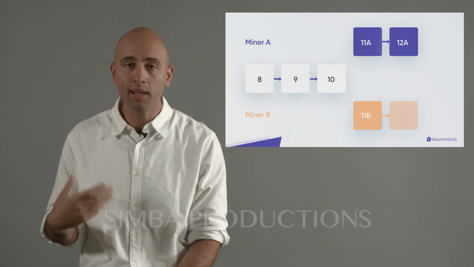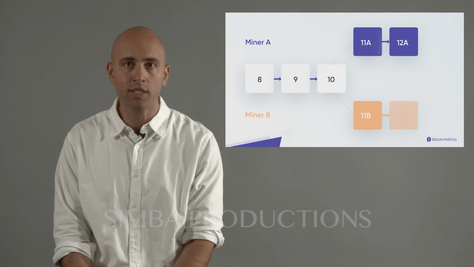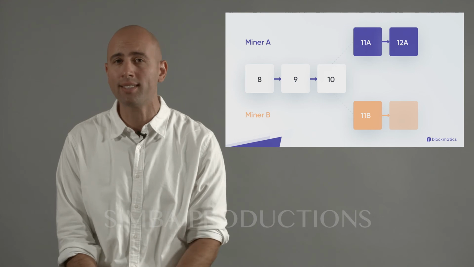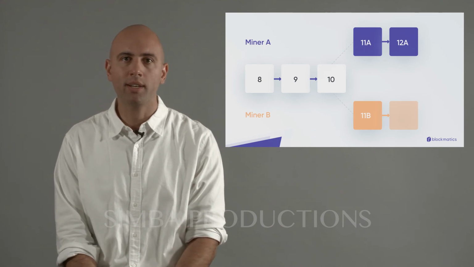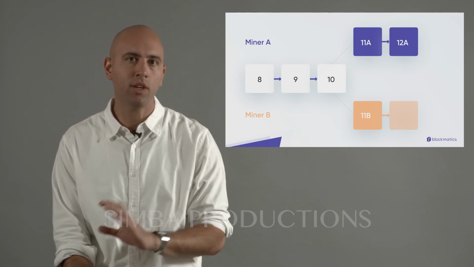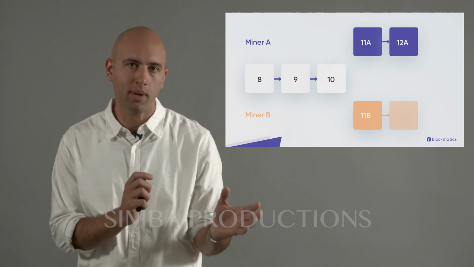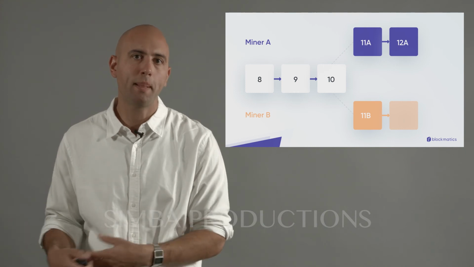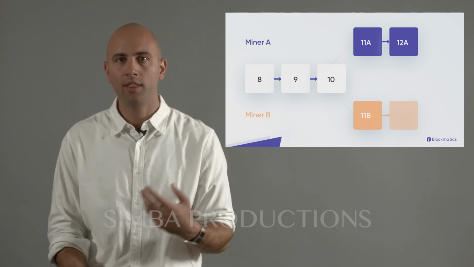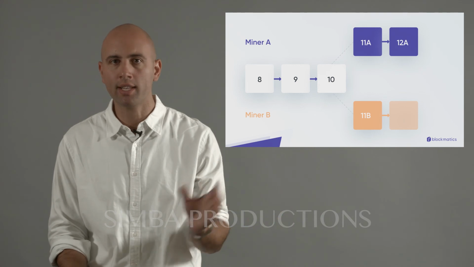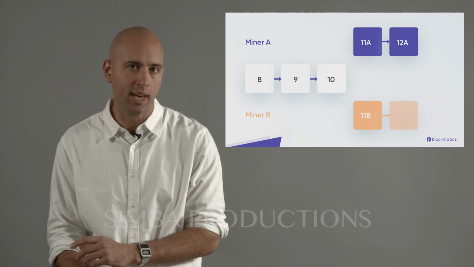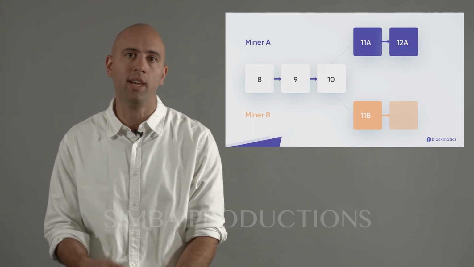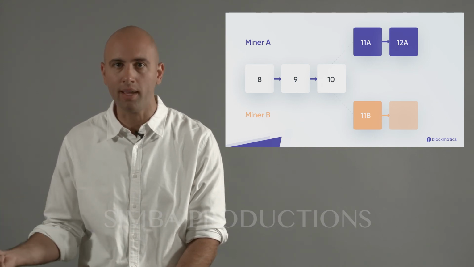And it might seem like we're back in the same issue. Like, what do we go with, 11A or 11B? And the answer is that it's not really a problem, because you can go with either one. Some of the network may choose to go with block 11A, the rest go with 11B, and whichever you decide on, those miners will try to construct the next block off of that version that they had accepted. So part of the network will try to make block 12A, and the rest will try to make 12B.